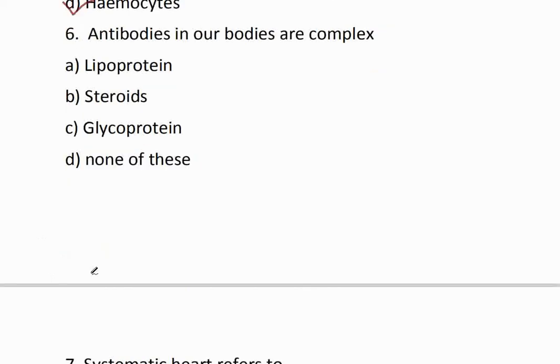Question 6. Antibodies in our bodies are complex. Option A, lipoprotein. Option B, steroids. Option C, glycoprotein. Option D, none of these. The correct option is option C, glycoprotein.